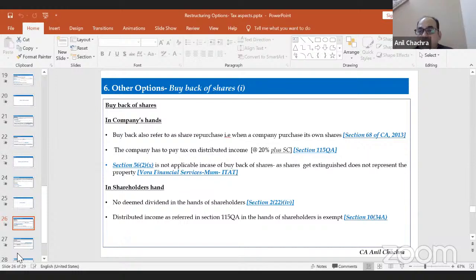However, in the hands of the shareholders, there is no deemed dividend as per Section 2(22) clause (iv), and the distributed income under Section 115QA will be exempt in the hands of the shareholders as per Section 10(34A). So only the company has to pay the tax. There will be no taxation for the shareholders.